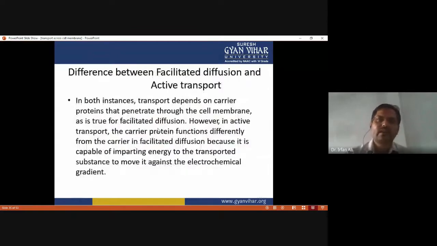And what is the difference between facilitated diffusion and active transport? Both use carrier proteins and channel proteins, but in active transport, the channel protein and carrier protein are capable of using energy from ATP hydrolysis, because here the transport occurs against the concentration gradient, while in facilitated diffusion transport occurs down the concentration gradient.